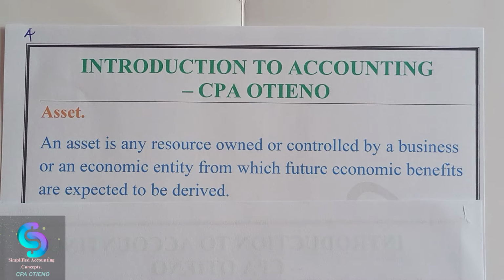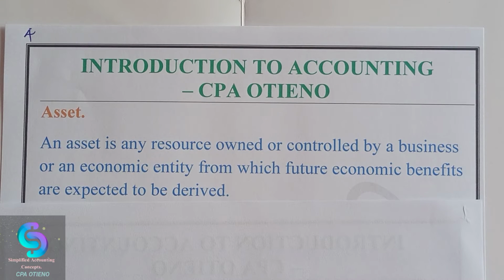I would also define it this way: an asset is any resource owned or controlled by a business as a result of past events and from which future economic benefits are expected to flow to that particular business organization.